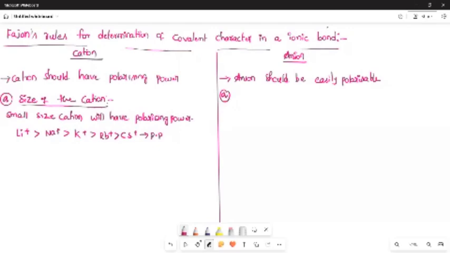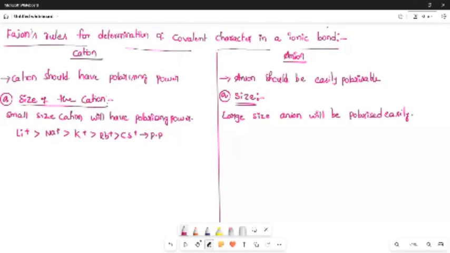Whereas in the case of anion, the same concept applies here also. A large size anion will be polarized easily.